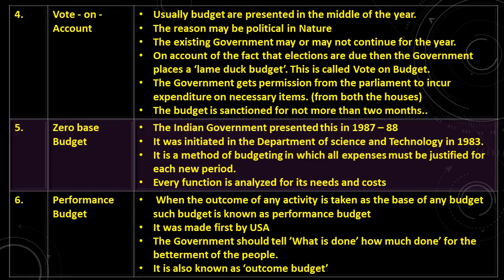Next, performance budget. As the name suggests, it is a performance budget. When the outcome of any activity is taken as the base of any budget, such a budget is known as a performance budget. It was made first by the USA. The government should tell what is done, how much is done for the betterment of the people. So this type of budget is also known as an outcome budget. So far we have seen the different types of budget which were in existence in India.